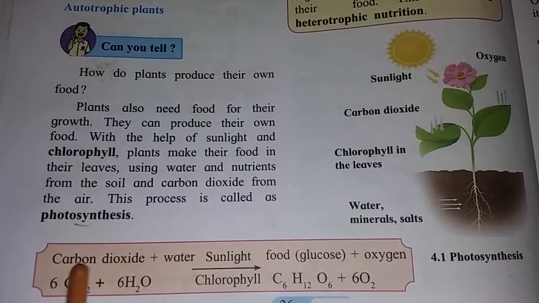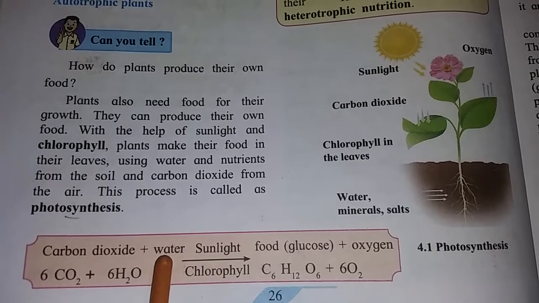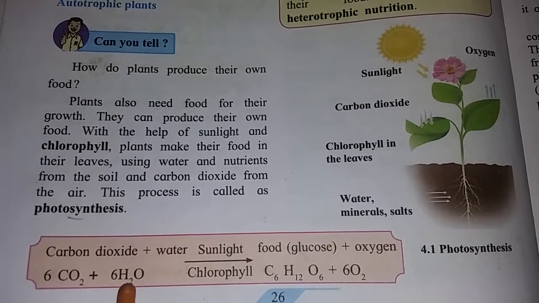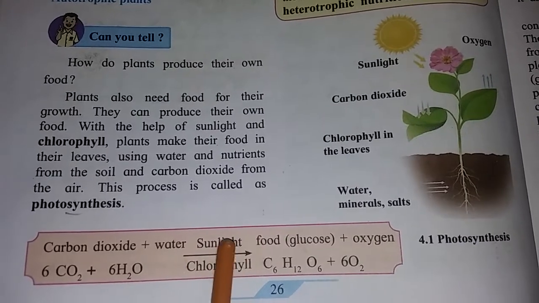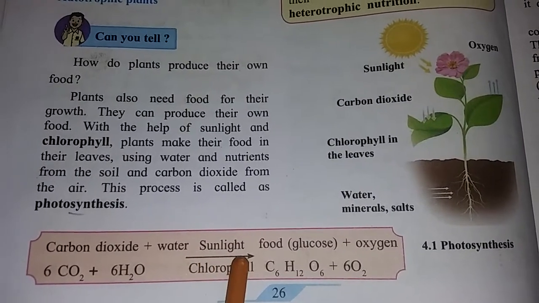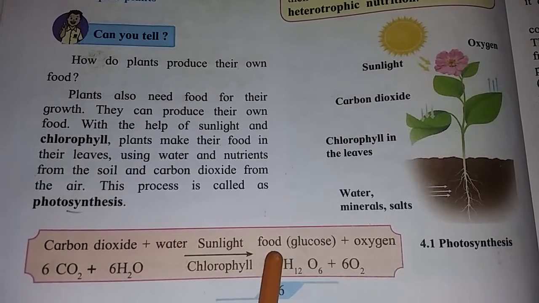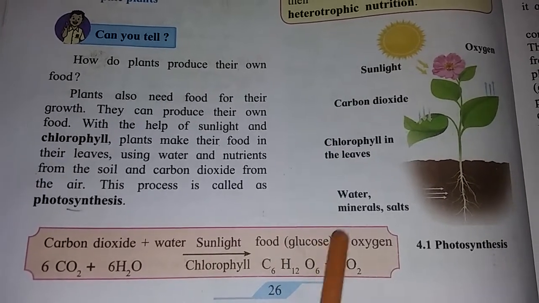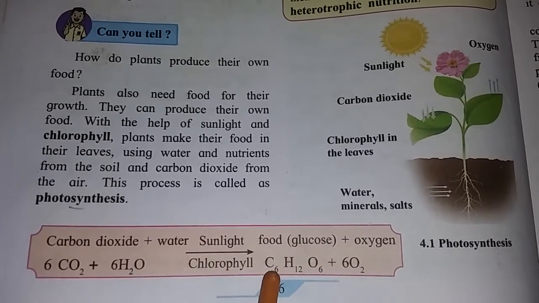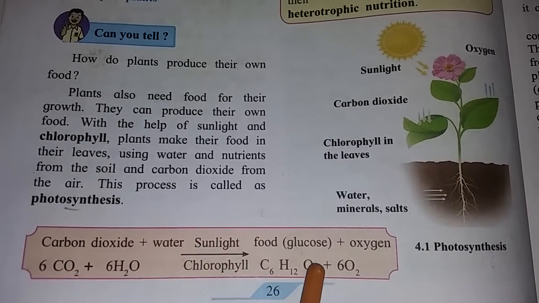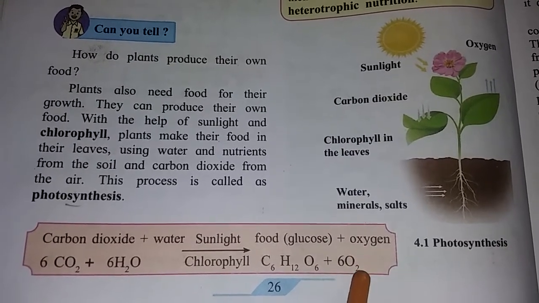Now see, here the reaction is given. The formula of carbon dioxide is CO2, plus water, the formula of water is H2O. 6 CO2 plus 6 H2O. How are they making food? With the help of sunlight and chlorophyll. Food means glucose, and oxygen will form. The formula of glucose is C6H12O6, plus oxygen, whose formula is O2.